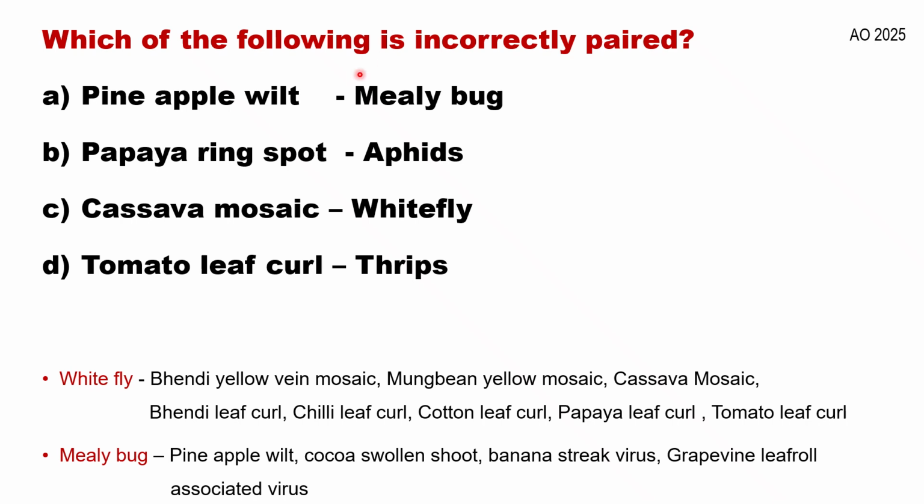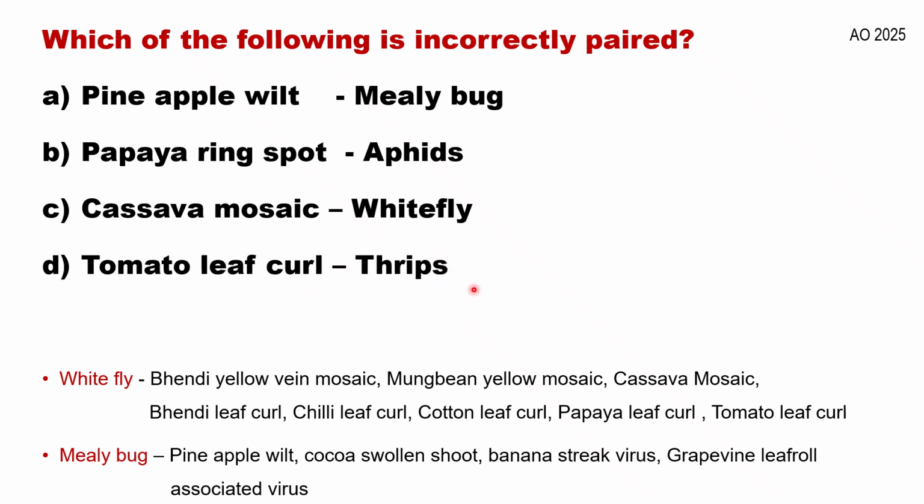Okay, let's try. Here, pineapple wilt has the vector of mealybug, exactly as we just discussed. Then papaya ring spot, obviously related to aphid as a vector. Cassava mosaic, we just discussed, is related to whitefly as a vector. Then tomato leaf curl: wherever you see leaf curl as a viral disease, it spreads through whitefly only.